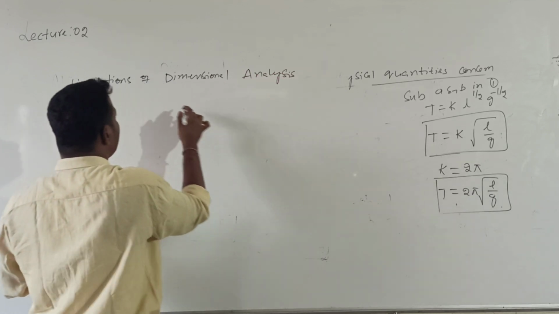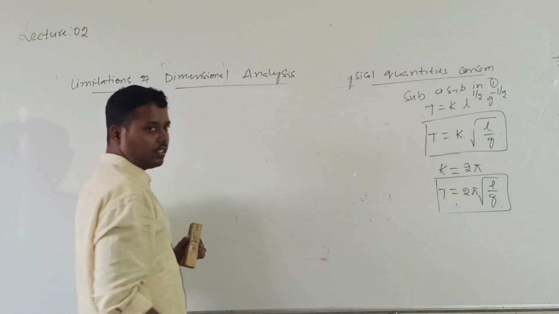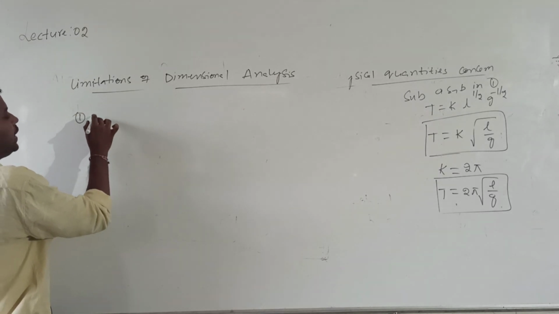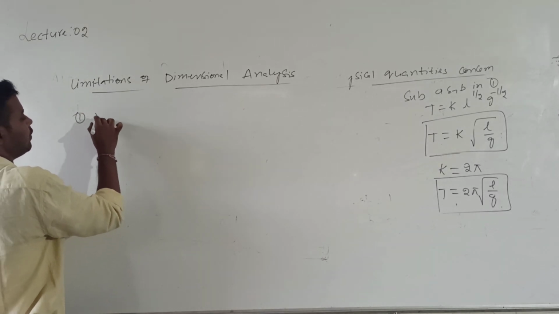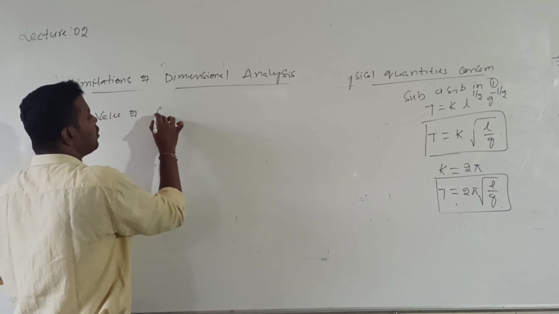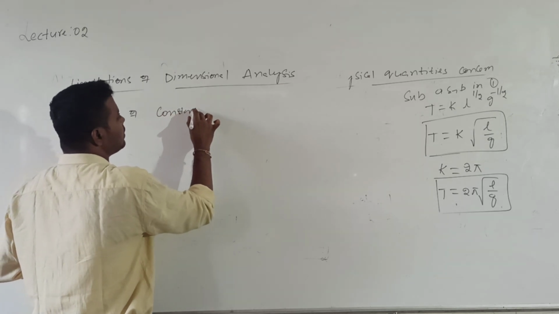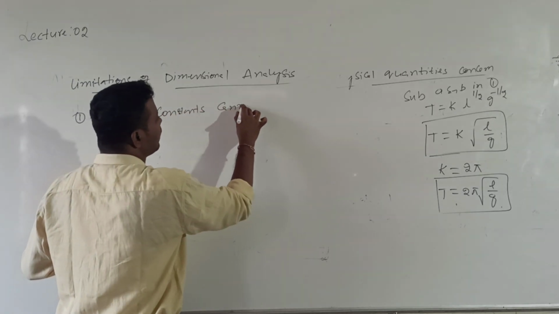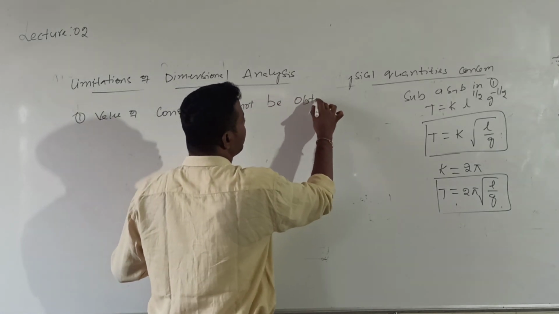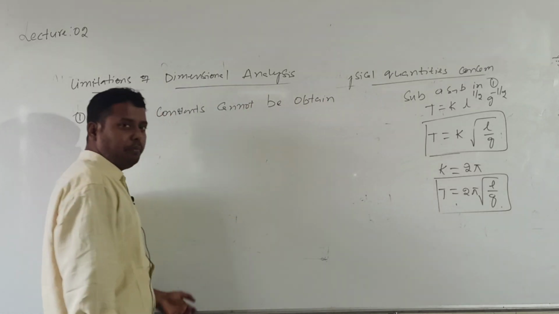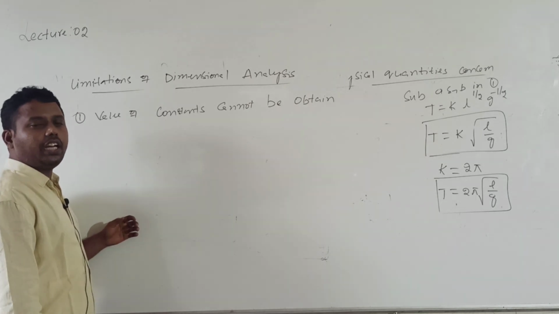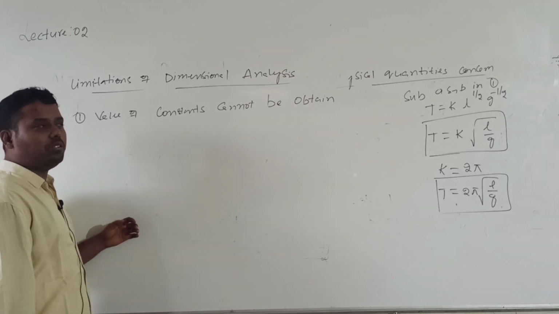Already we discussed, no? So first drawback, we cannot obtain the value of dimensionless constants. The value of constants cannot be obtained by using dimensional analysis. This is a major drawback. If any proportionality constant value came, you need to obtain that value experimentally only.